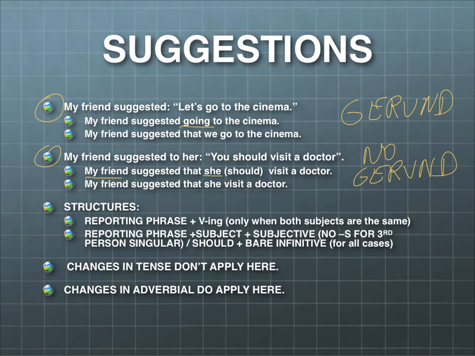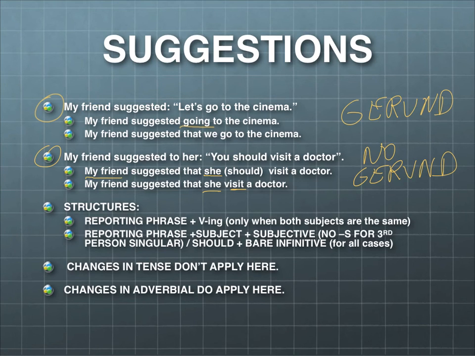So we have to use a full sentence, okay? Now, the funny thing here is that if we are using a third person, we don't use the typical third person singular s. So instead of saying, my friend suggested that she visits a doctor, which would be incorrect, we must say, my friend suggested that she visit a doctor, okay?